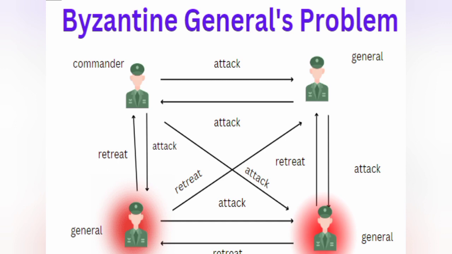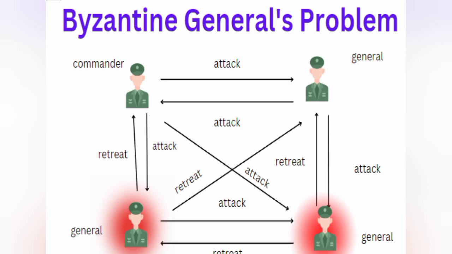Here he got 1 attack and 2 retreat messages. So this general won't attack the city, and this traitor also won't attack the city. Now only the commander will attack the city, because the general is considering the majority. Here the majority is retreat and only 1 attack is there.